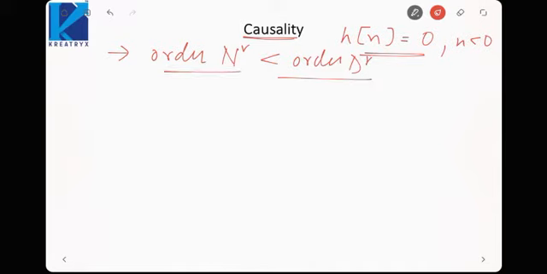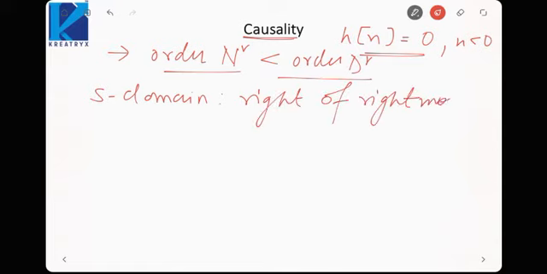While applying this property, the numerator order should always be less than the denominator. In the Laplace domain, what I was telling is the ROC must be right of the rightmost pole.